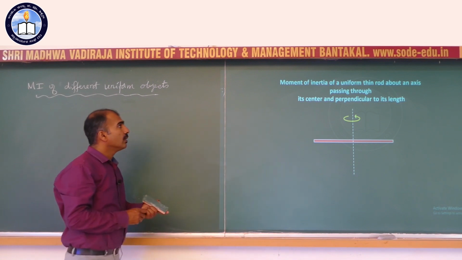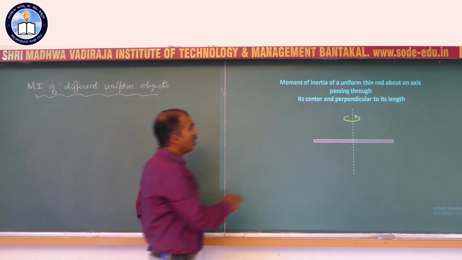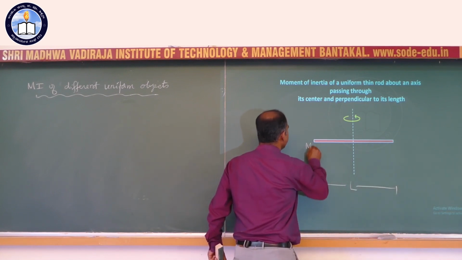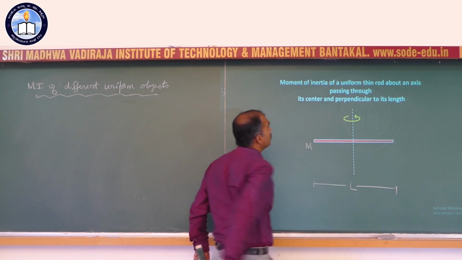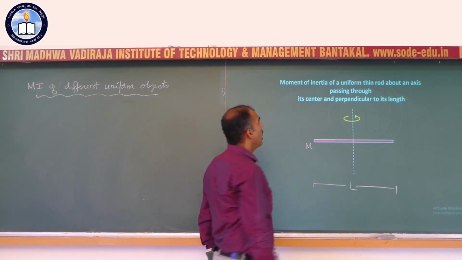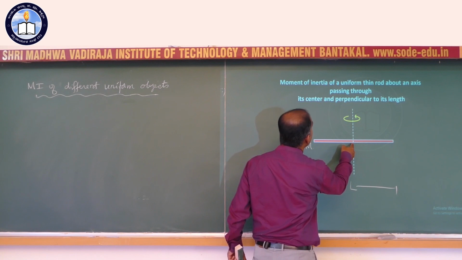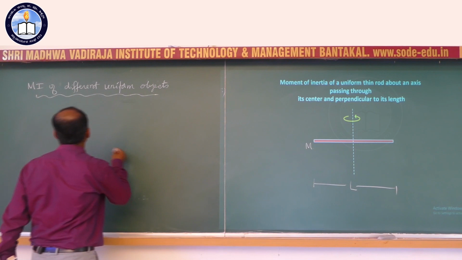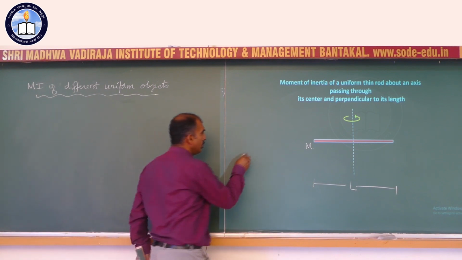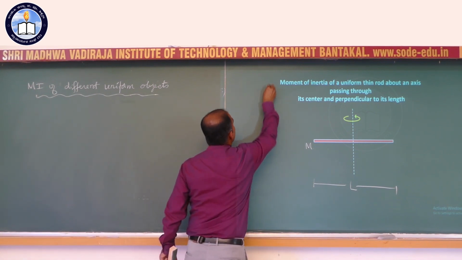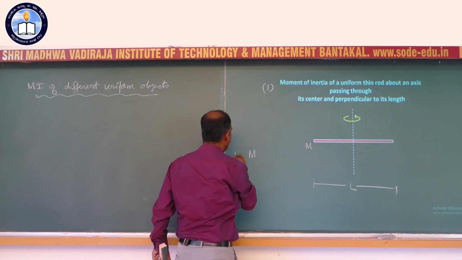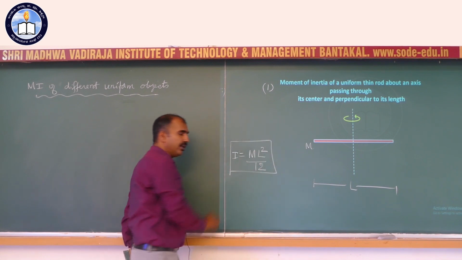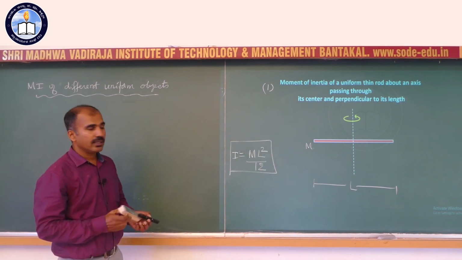Here we begin with a rod of length L and mass M. The moment of inertia of a uniform thin rod about an axis passing through its center and perpendicular to its length. So, the moment of inertia here is very simple. The moment of inertia here, the first one, I equals ML squared by 12. Just now I derived it. So, there is nothing surprising about it.